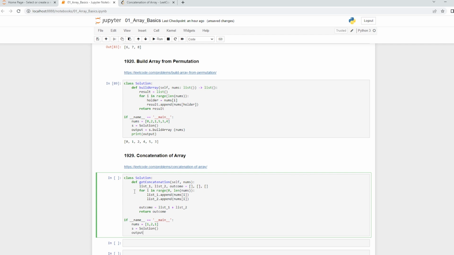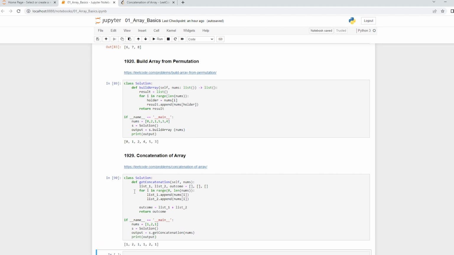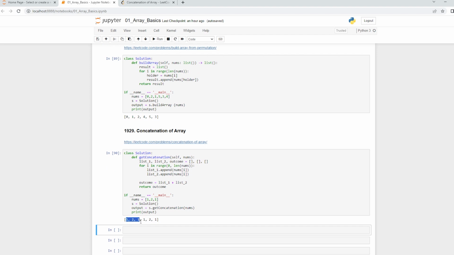So I'll say output is equal to s dot get concatenation, which basically takes my nums, and I'm going to print that output. It works, okay, which is 1 2 1 1 2 1.